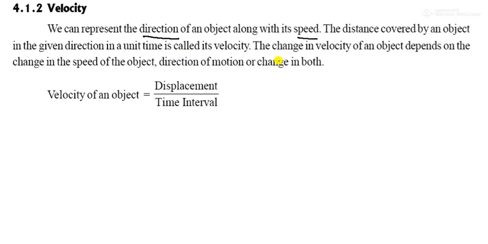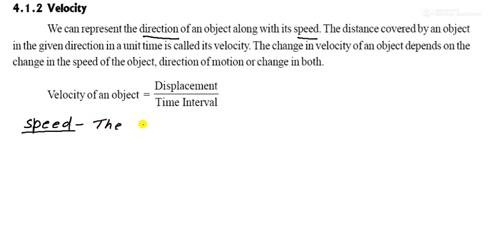The change in velocity of an object depends on the change in the speed of the object, direction of motion, or change in both. इन सब पे डिपेंड्स करती है. So velocity of an object is equal to displacement upon time interval.